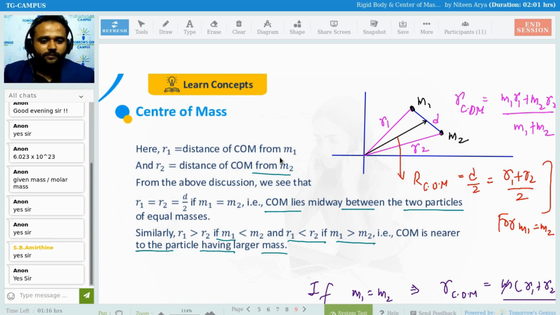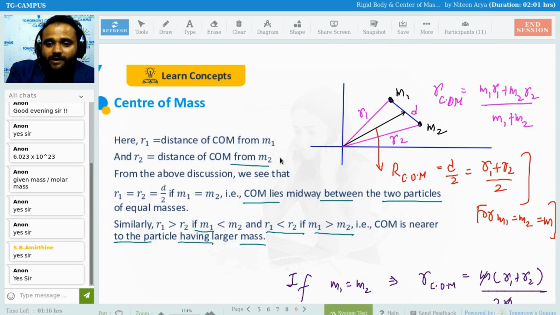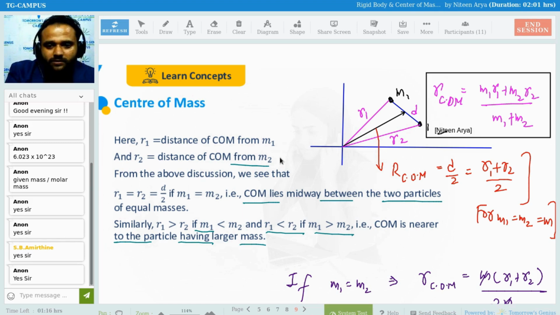Clear? Understood? And the net formula of center of mass is this, formula number 1. In any other case, whichever mass is going to be the largest, the center of mass is going to be shifted toward it.